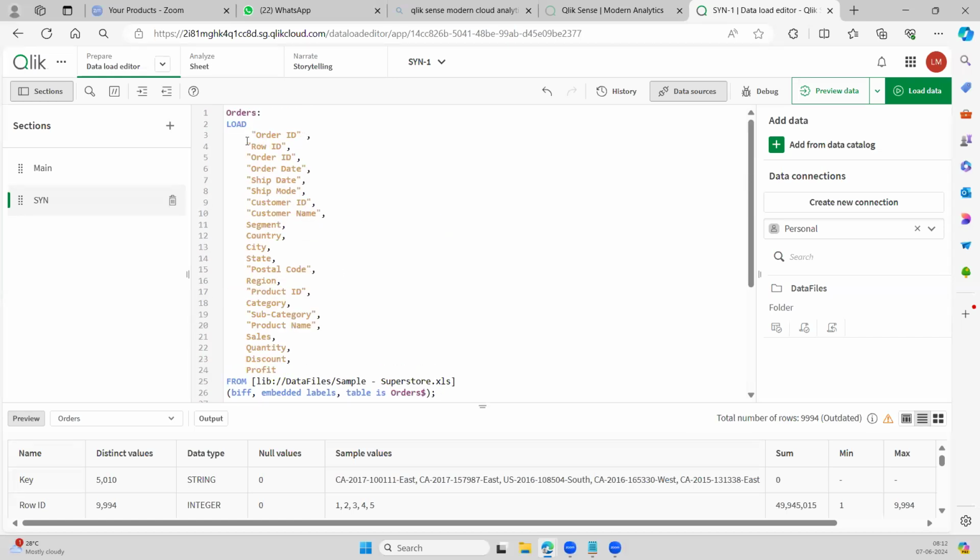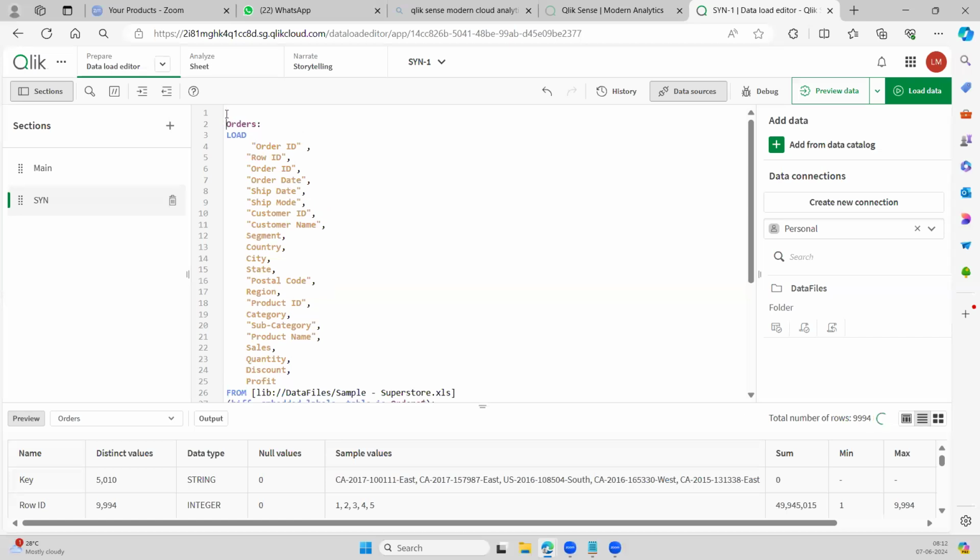So if I give Qualified, star, Qualified, star, if I give this one, then what would happen? How will this column name be renamed? Any guesses?